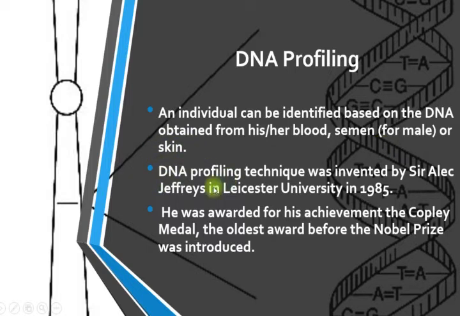The DNA profiling technique was invented by Sir Alec Jeffreys at Leicester University in 1985. He was awarded the Copley Medal, the oldest award, which existed before the Nobel Prize was introduced. Besides blood, semen, or skin, DNA is also obtained from the hair.